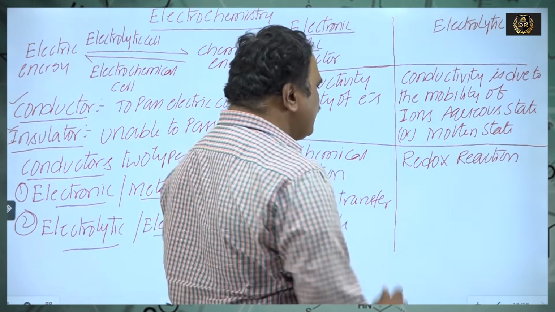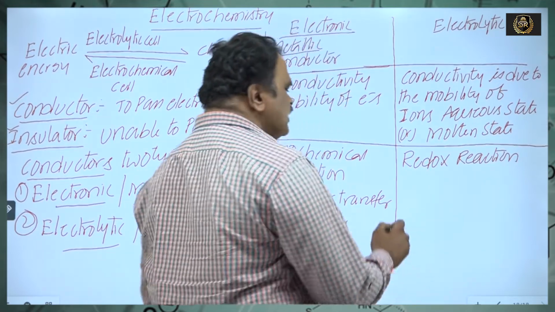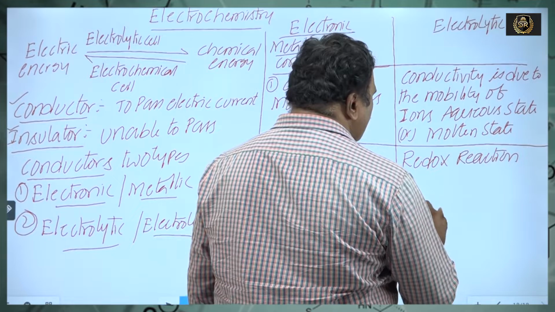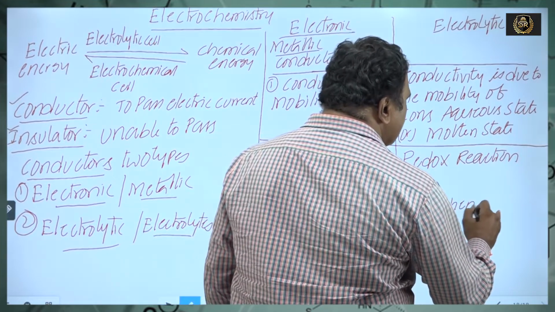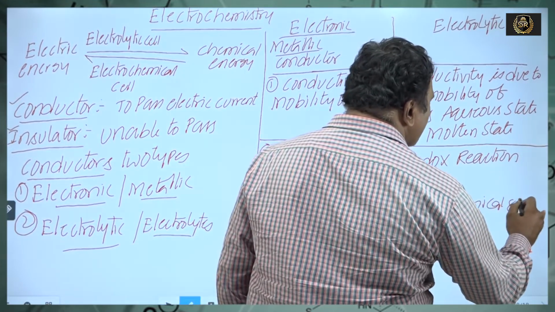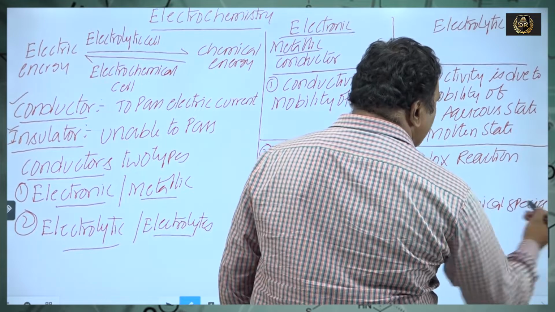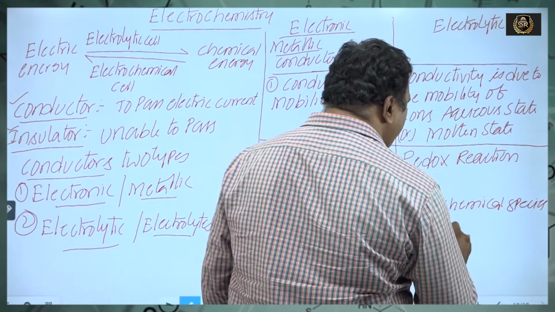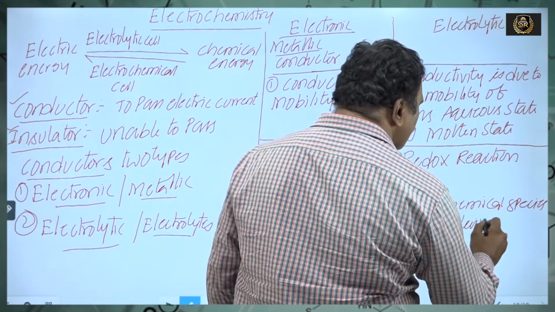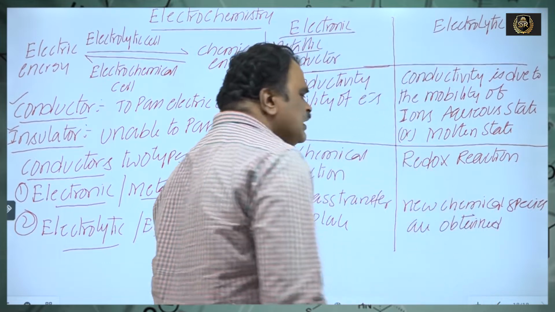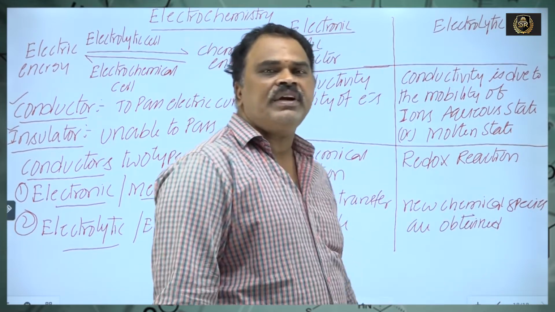Here mass transfer takes place, and new chemical species are obtained.